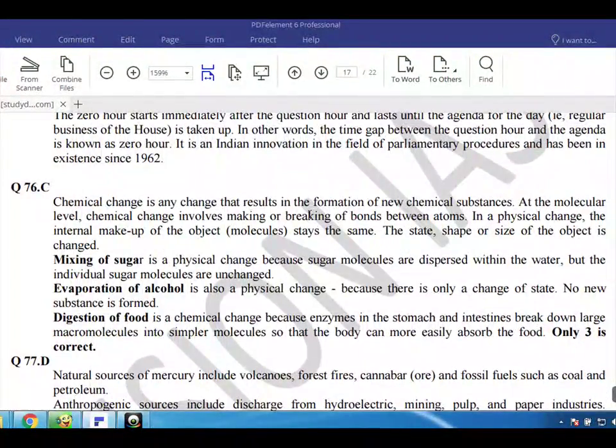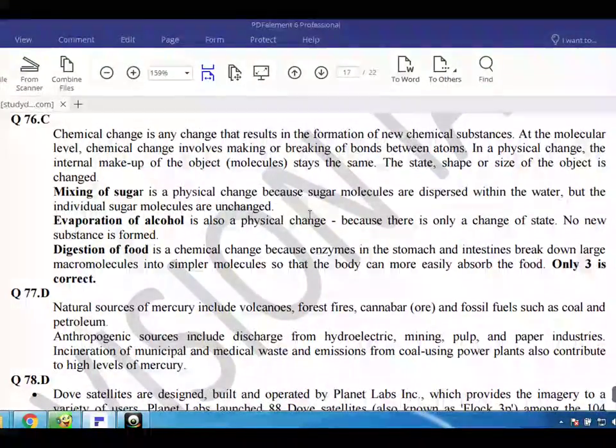Q76. C. Chemical change is any change that results in the formation of new chemical substances. At the molecular level, chemical change involves making or breaking of bonds between atoms. In a physical change, the internal makeup of the object molecules stays the same. The state, shape or size of the object is changed.